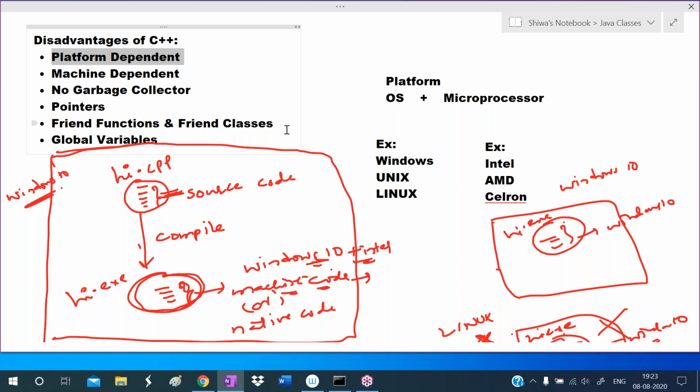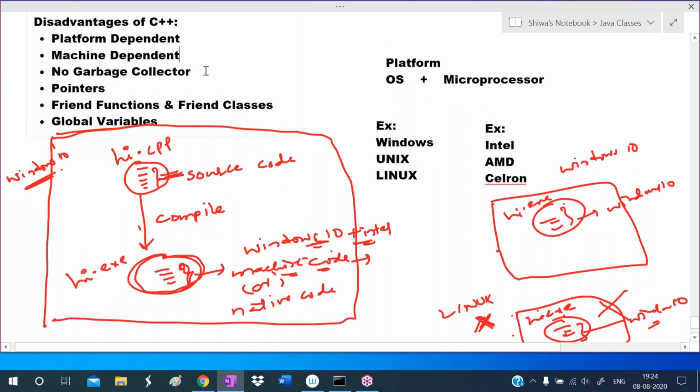Here in C++, there is no intermediate code. After compilation, it directly creates the exe file. So this exe file is operating system dependent and microprocessor dependent. So that's why we are calling C++ a platform dependent programming language.